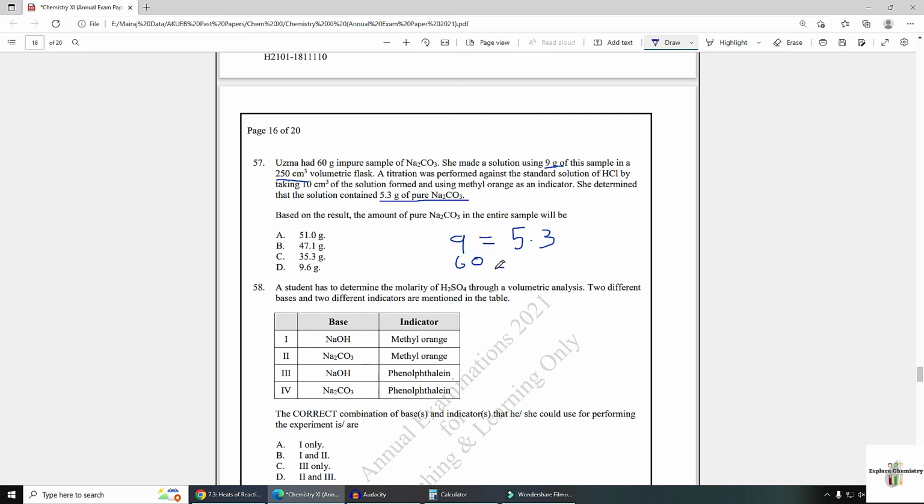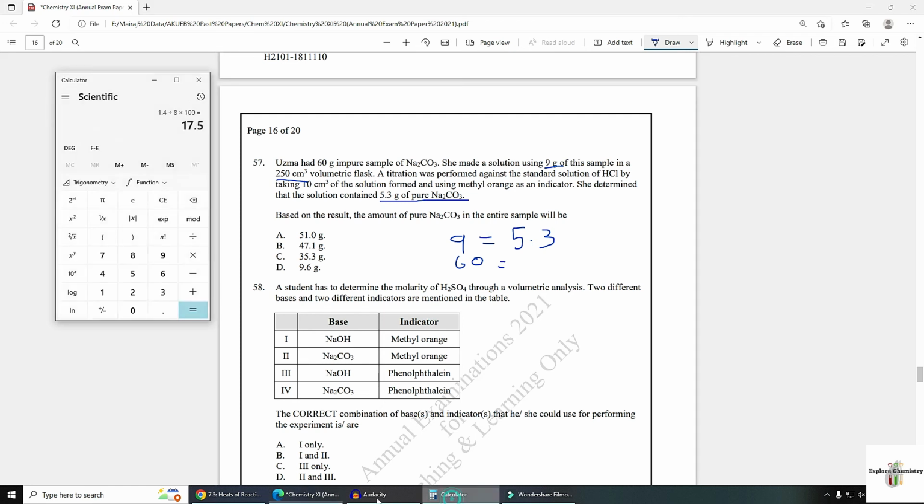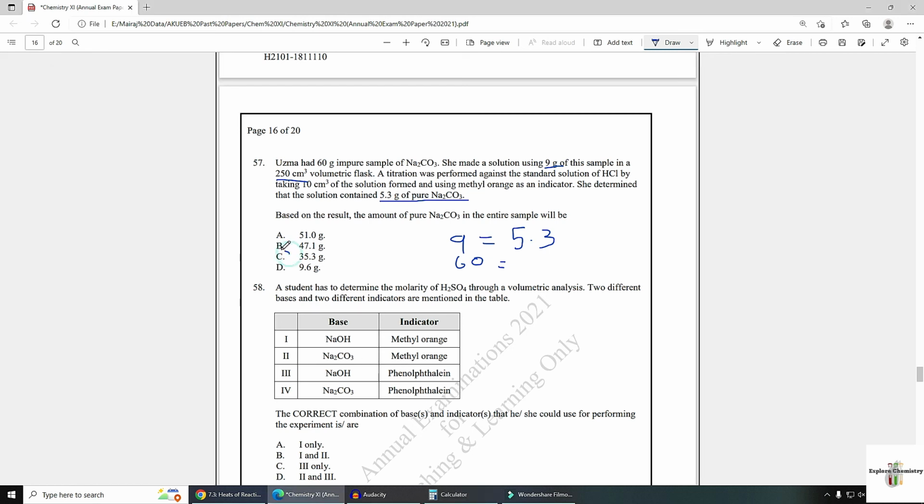Let's calculate. 35.3. Option C is the answer. You do not need to use any titration formula here. You have to just use the ratio because they have already calculated the amount in the titrated solution. You do not need to calculate it.